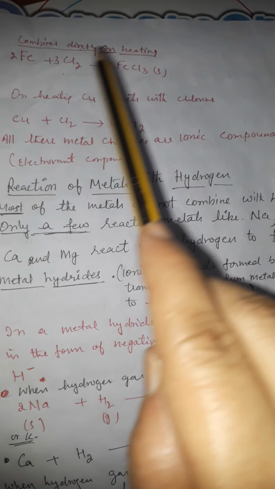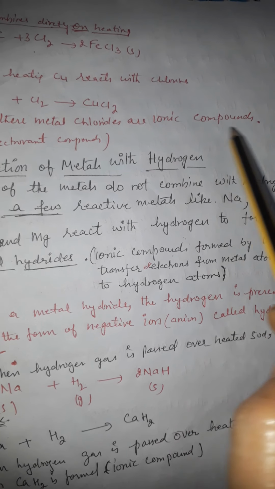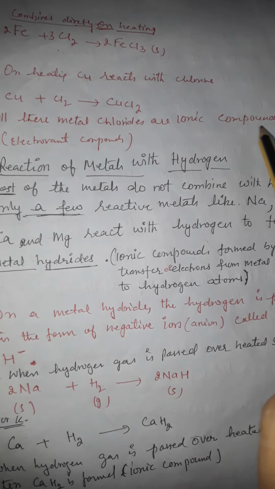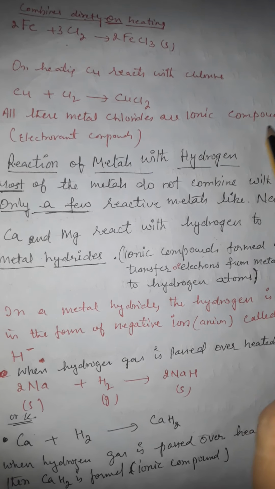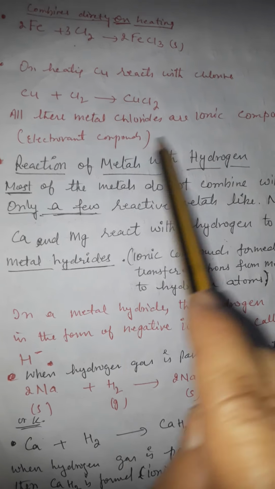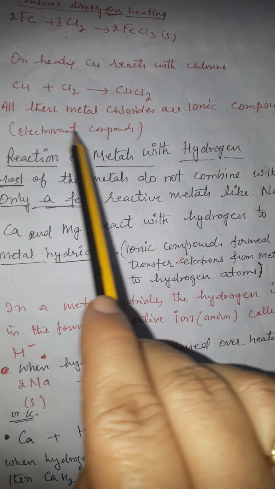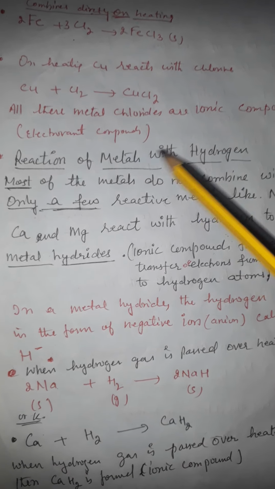So all these metal chlorides are ionic compounds. ये सारे क्या हैं? Ionic compound, जिसके साथ Cl लगा है, NaCl, HCl, copper chloride. All these are ionic compounds, or we can also say electrovalent compounds. What is the meaning of this? It means these conduct electricity.